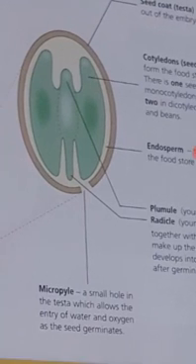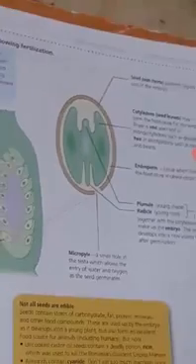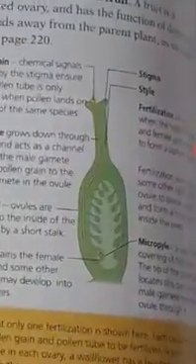Now, micropyle is a small opening present in the seed, and this is the point where, when we sow the seed in the sand and water it, the water will enter the seed through this hole. This hole is known as micropyle, and it was formed by the pollen tube.